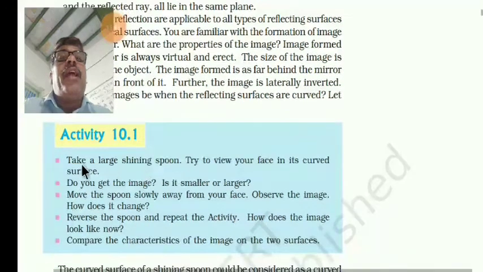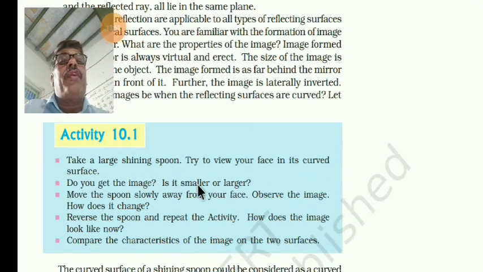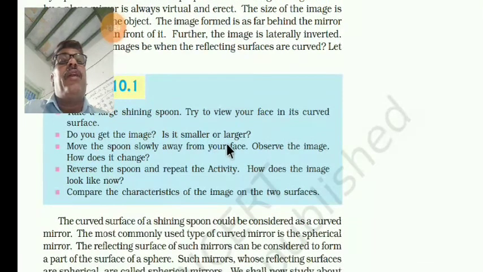So here Activity 10.1 is given. Take a large shining spoon. Try to view your face in the curved surface. Do you get the image smaller or larger? Move the spoon slowly away from your face. Observe the image. How does the image change? Reverse the spoon and repeat the activity. Compare the characteristics of the image on the two faces.